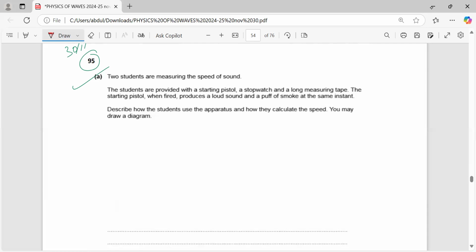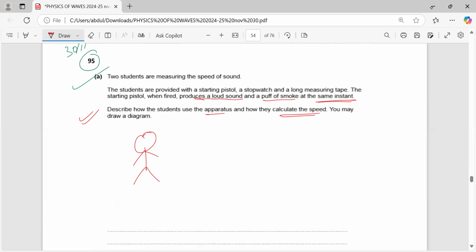A starting pistol when fired produces a loud sound and a puff of smoke at the same instant. Describe how the student used the apparatus and how they calculate the speed. You may draw a diagram. It means if you draw the diagram, okay. If you're not drawing the diagram, okay. But I'm just drawing the diagram to make it clear.